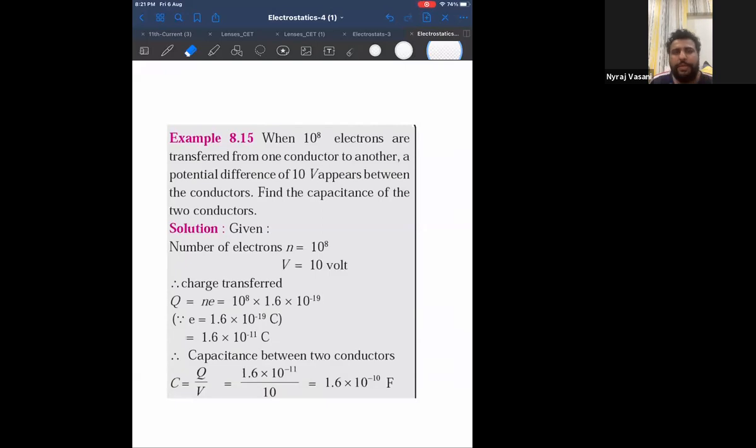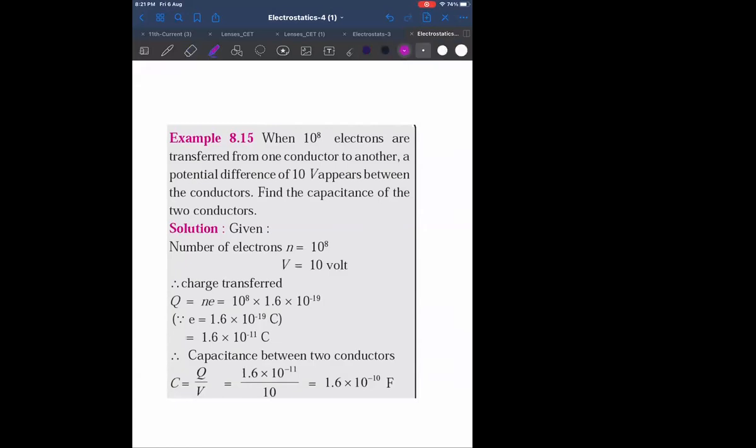Do you know what is a capacitance? What is the unit of capacitance? And what is the basic formula for capacitance? Q equal to CV or C is equal to Q by V. Now look at this question.